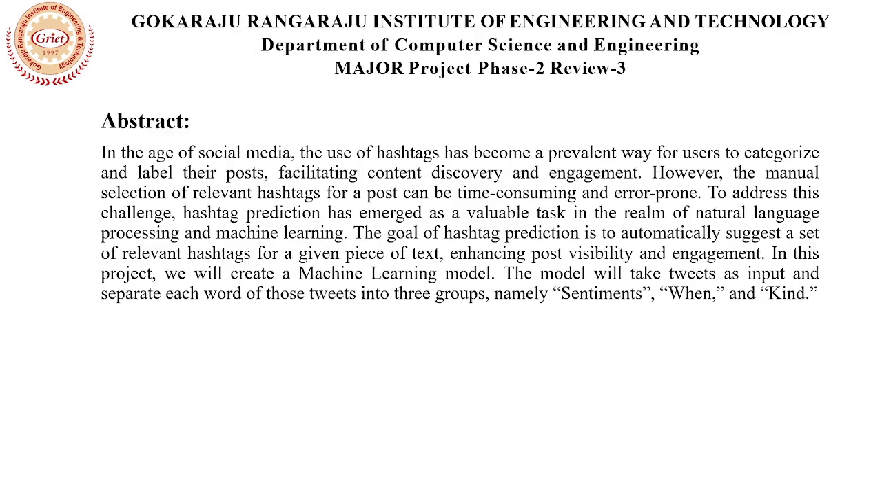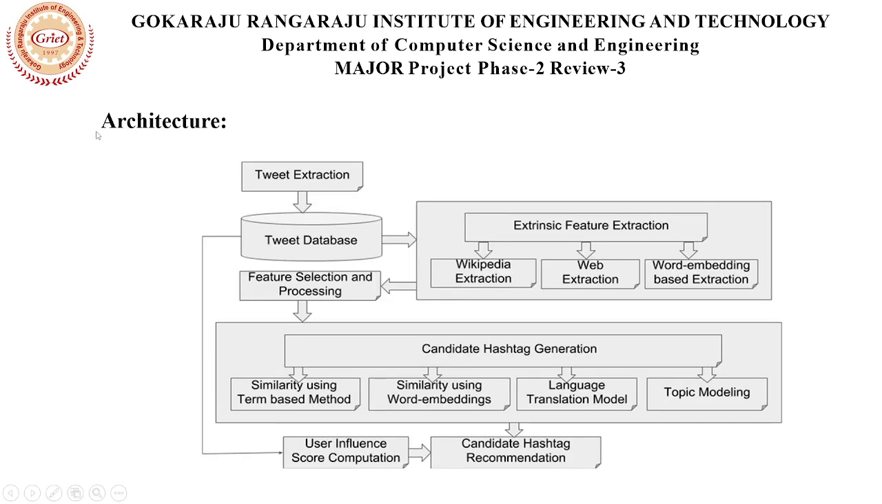In the era of social media, the use of hashtags has become a relevant way for users to categorize and label their posts. However, the manual usage of hashtags can be time consuming and error prone. To address this challenge, hashtag prediction has emerged as a valuable task in the realm of natural language processing and machine learning. The goal of our hashtag prediction is to automatically suggest a set of relevant hashtags for a given piece of text. The model will take your tweets as input and separate each word of those into three groups, namely sentiment, when, and kind. And this is our architecture.